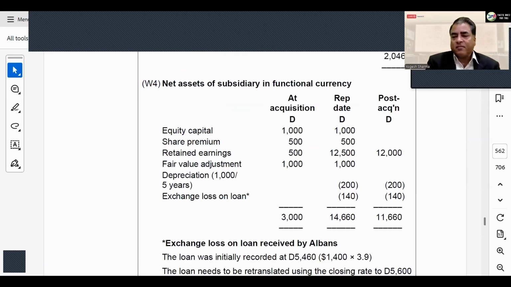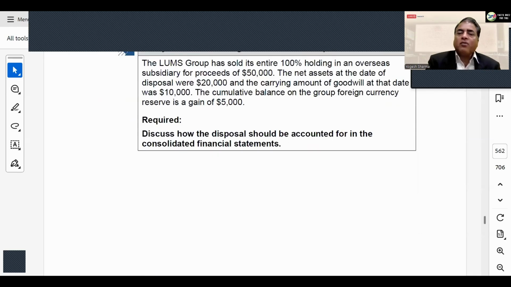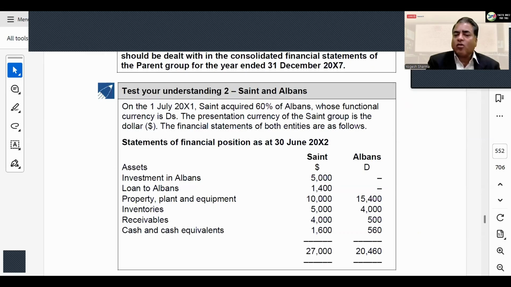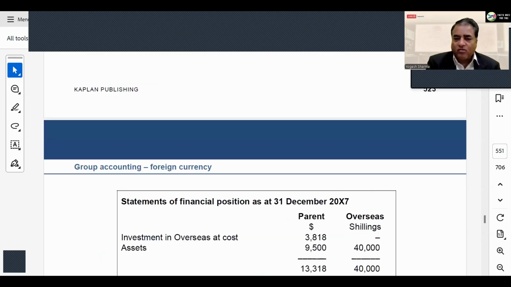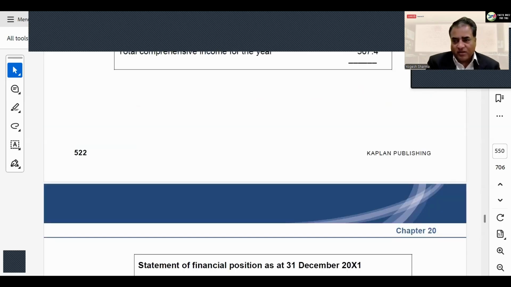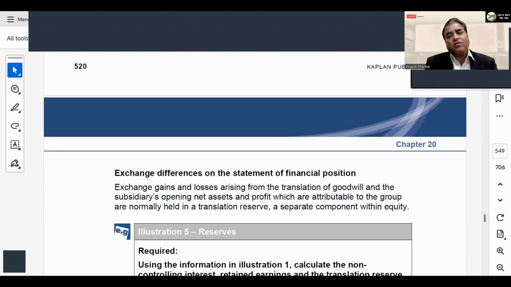So first thing first, you divide the transaction into two parts. Now, whichever is monetary, you convert on the balance sheet rate. We can also call it the closing rate, or the rate on the reporting date, which is mostly 31st December. So whatever the rate on 31st December, restate all the transactions at that rate.